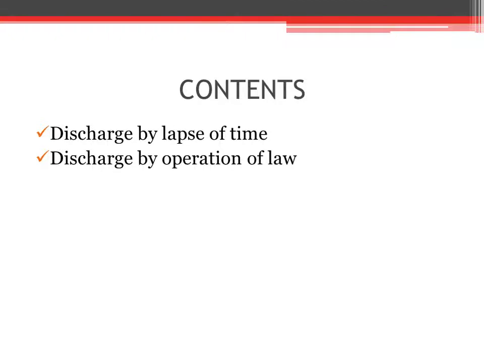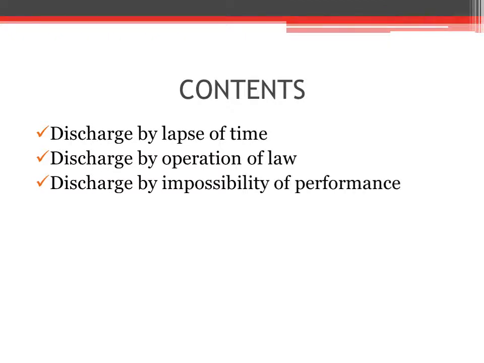A contract can be discharged by performance of contract, by agreement, by lapse of time, then discharge by operation of law, discharge by impossibility of performance, and the last one, discharge by breach of contract. So these are the six different modes of discharge. The first two we have discussed in the previous class, that is discharge by performance of contract and discharge by agreement. The rest four that we are going to discuss in this video.